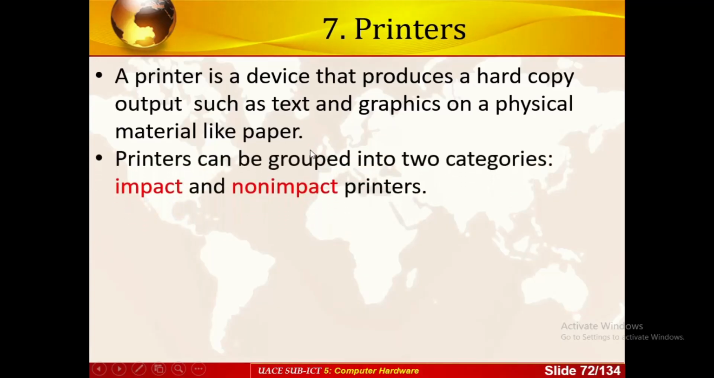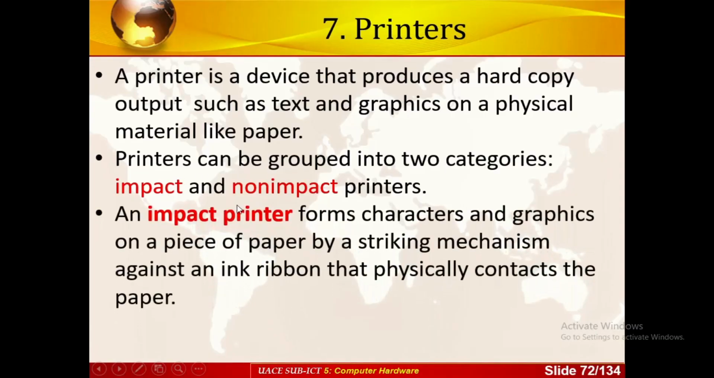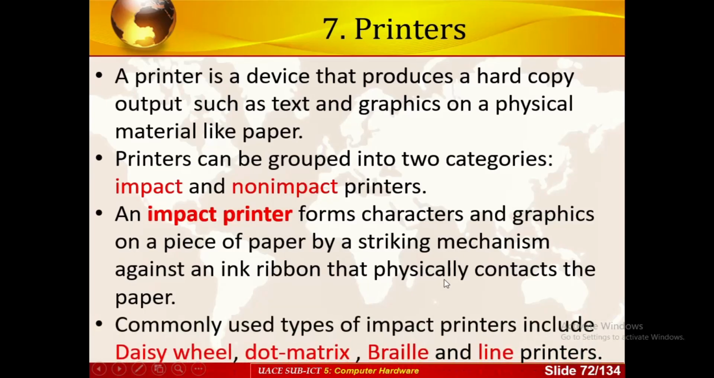Some of the printers, there are two categories: impact printers and non-impact printers. Here you need to categorize what are impact printers and what are non-impact printers. Impact printers form character graphics on a piece of paper using a striking mechanism, so it leaves a physical impression on the paper. Common examples of impact printers are the laser wheel, dot matrix, braille, and line printers.